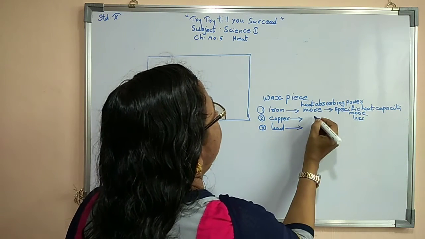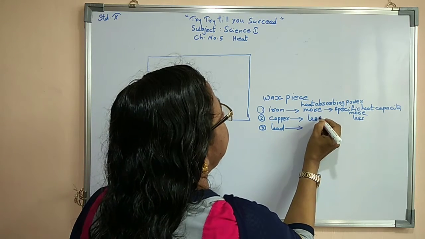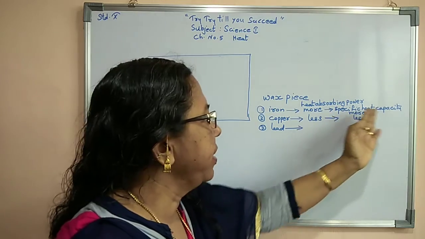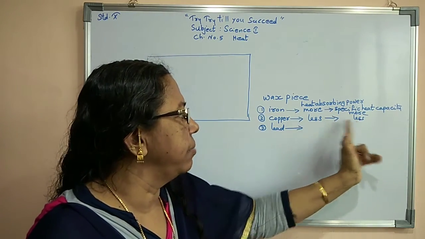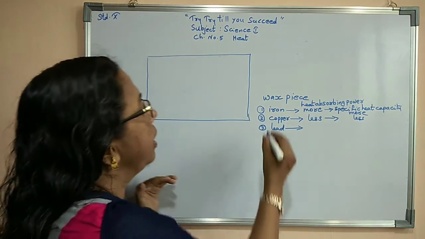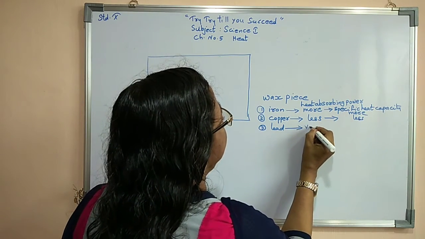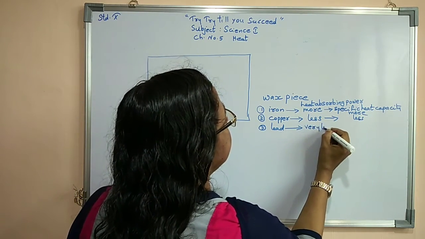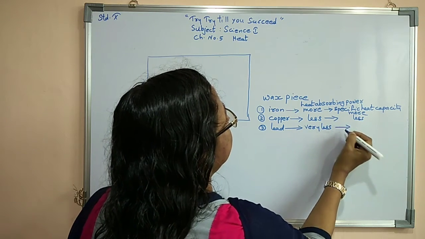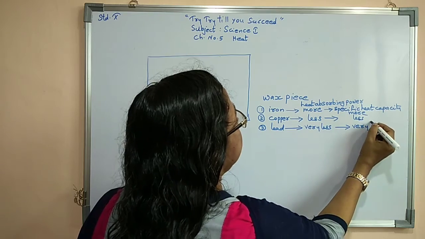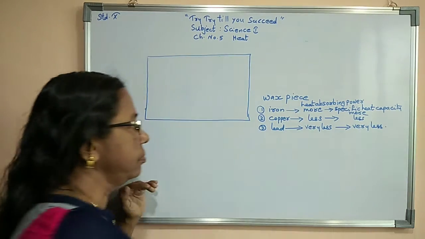In case of copper, heat absorbing power is less. In case of lead, heat absorbing power is very less, so its specific heat capacity is very less.